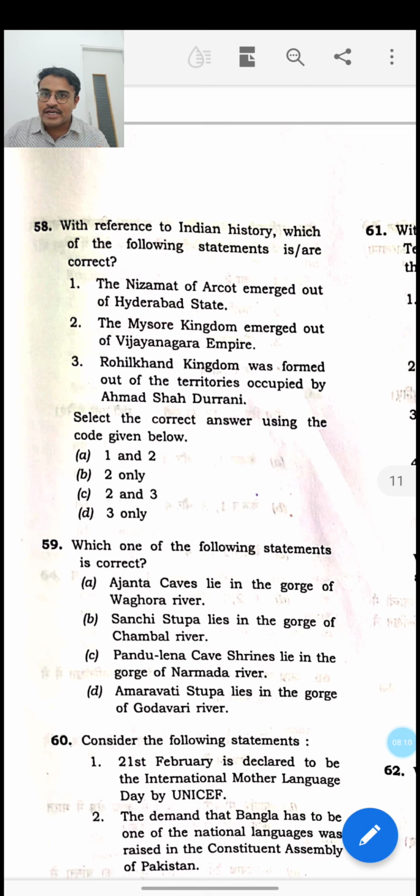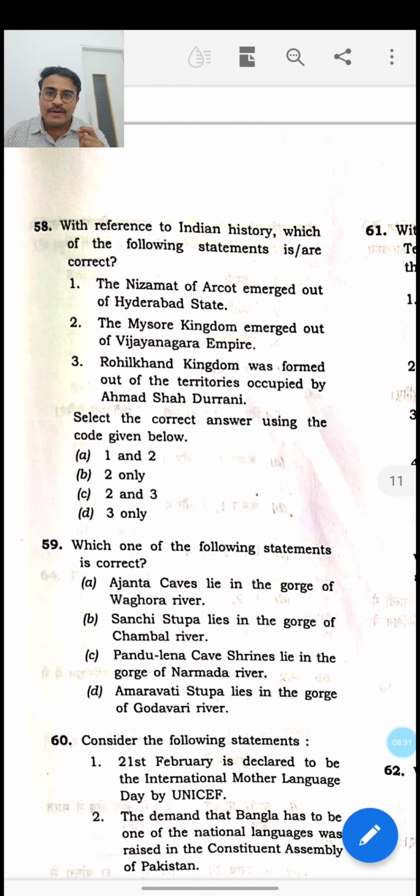Definitely this statement is also correct, because the Mysore kingdom's kings were none other than the Nayakas, who were subordinates to the Vijayanagara empire, and they used to rule with their capital at Mysore. And once the Vijayanagara power declined because of the battle of Tallikota, naturally it was replaced by the Mysore kingdom. And the third statement is: Rohilla kingdom was formed out of the territories occupied by Ahmad Shah Durrani.